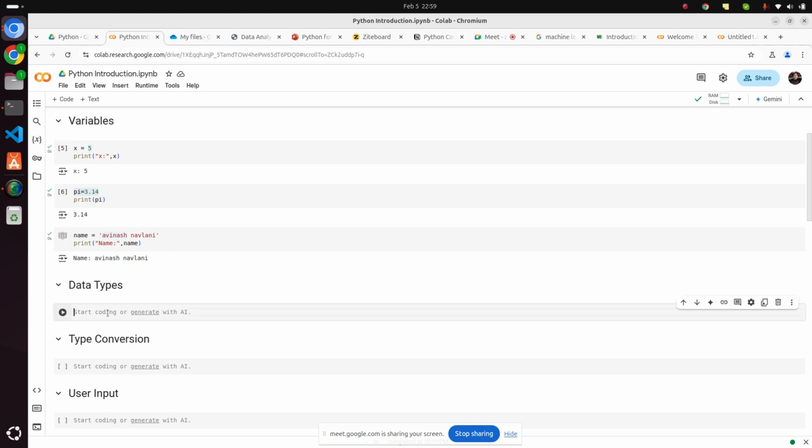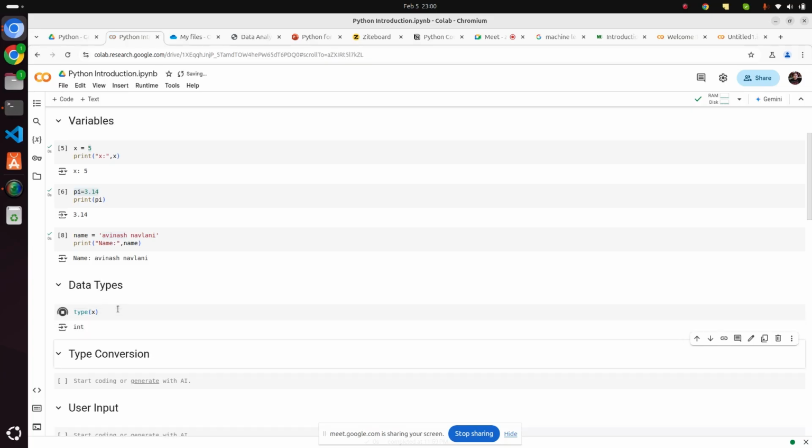What other thing you can do? I have shown you these things. Now if you want to check the data type, there is a function called type. We have seen print, similarly there is the function type. If I write x into this and ask for the type, what is it returning? Int, because it automatically identifies it is an int.